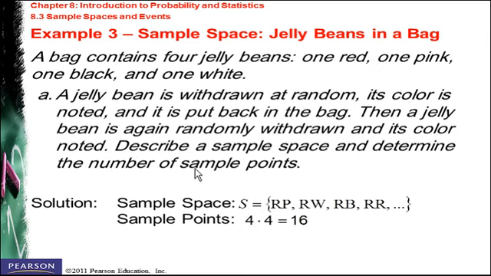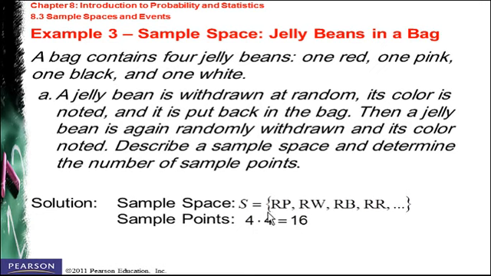First, I will find the number of sample points. Since I will first select or draw only one jelly bean from the bag, then it means I have 4 different possible outcomes. So it's going to be 4 times, again, since I will put the first jelly bean back in the bag and I will draw another one, then it means I still have 4 different outcomes. So the total number of sample points is going to be simply 4 times 4, which is equal to 16 sample points, and we can list all of them.